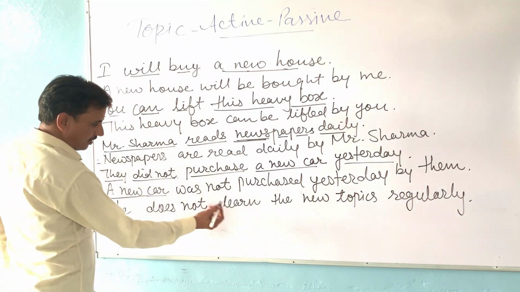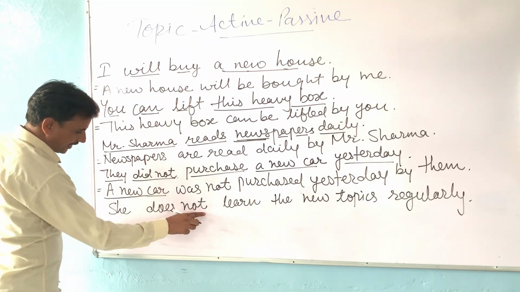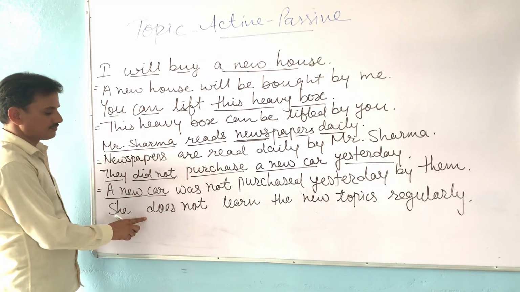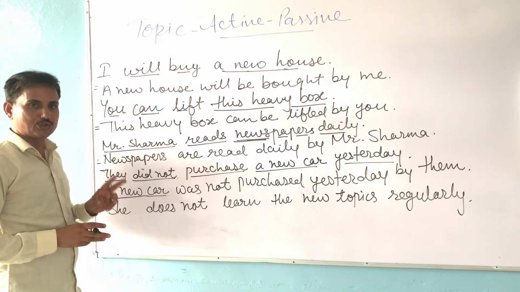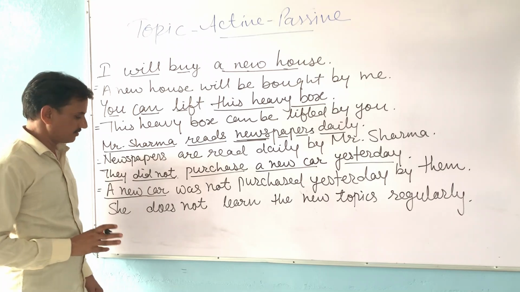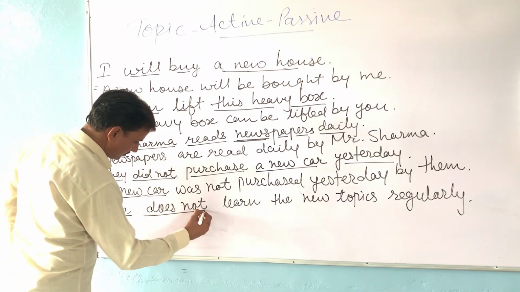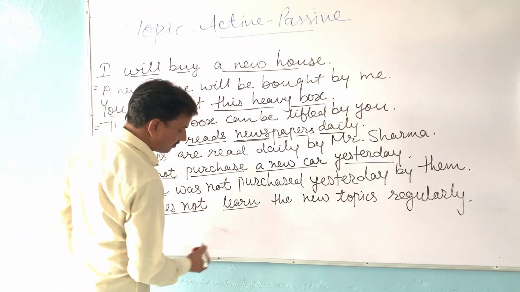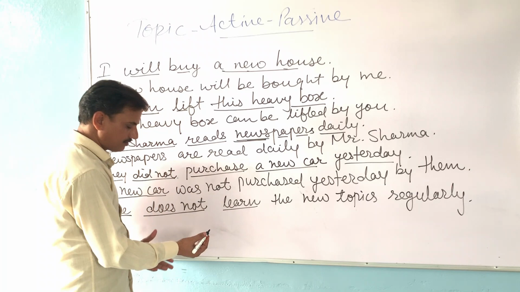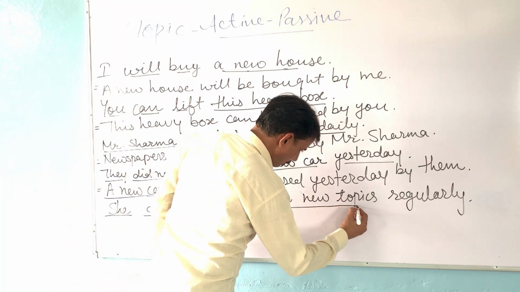She does not learn the new topics regularly. This is also a negative sentence, because affirmative sentence and negative sentence are the two parts of simple sentences. Firstly, she is the subject, does not is the helping verb, not is given here, learn is the main verb. What is being learned? The new topics.